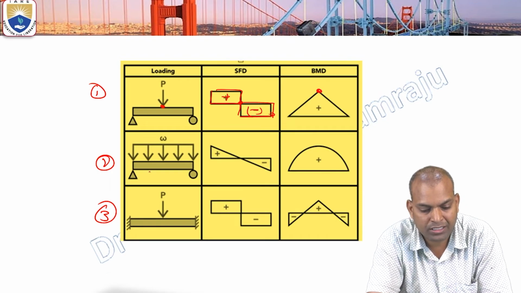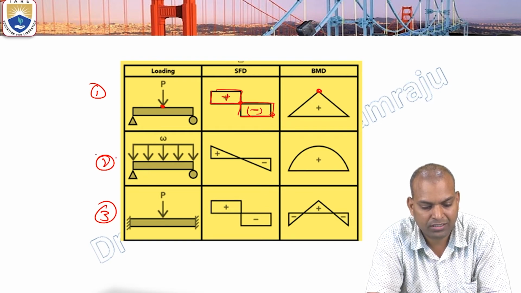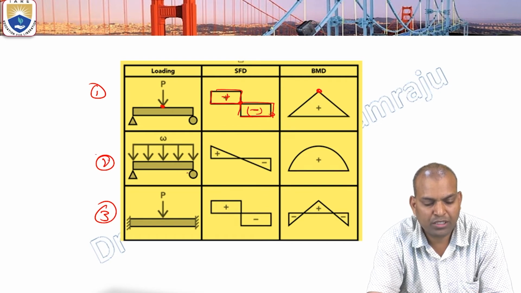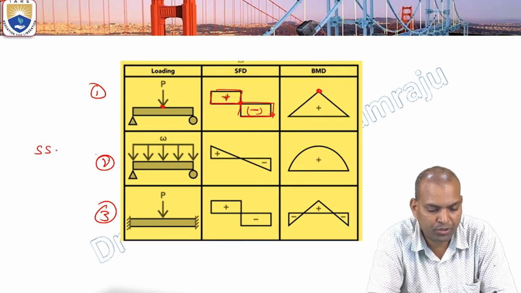Now, one more important thing here: you can see in the second figure, the second case, a simply supported beam. The type of beam is a simply supported beam.